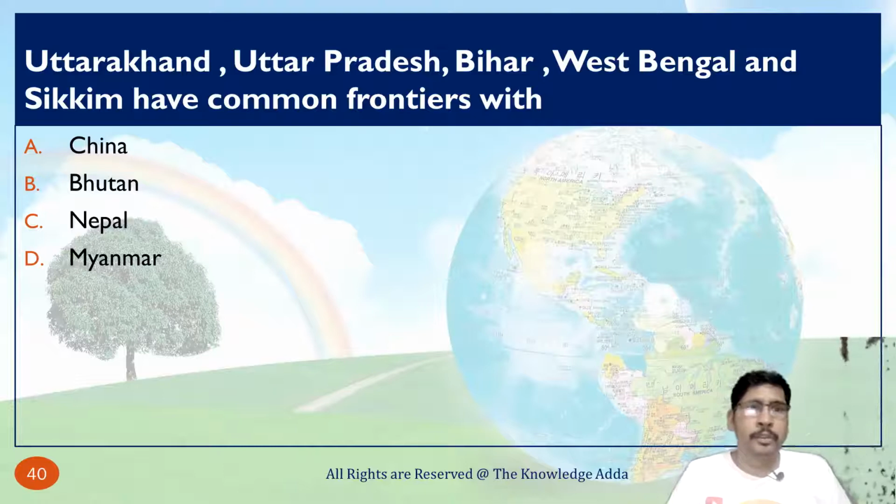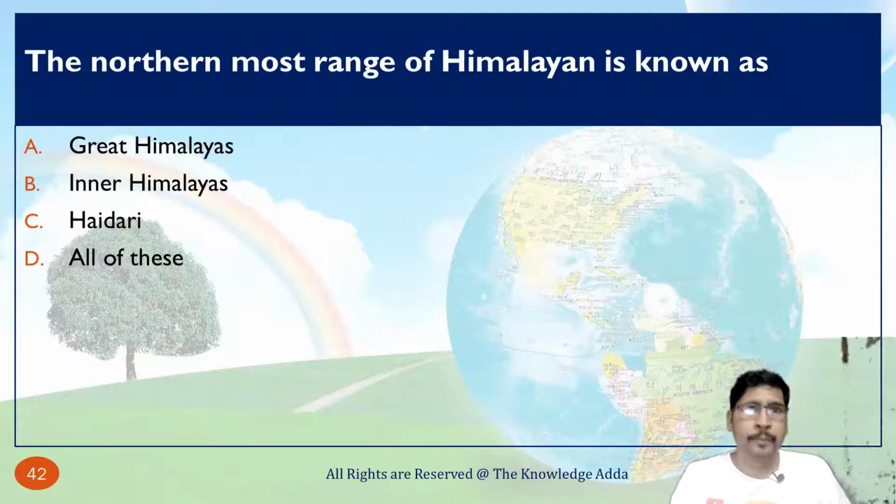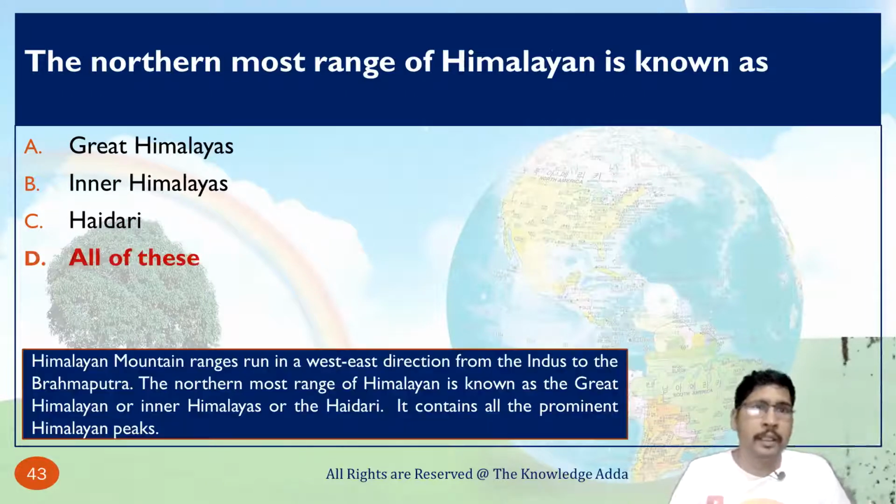So there are 4 options: China, Bhutan, Nepal, Myanmar. So the correct option is Nepal. The northernmost range of Himalaya is known as Great Himalayas, Inner Himalayas, as well as Himadri. So basically these are three names of the northernmost range of Himalaya.